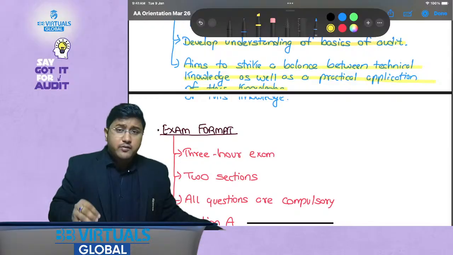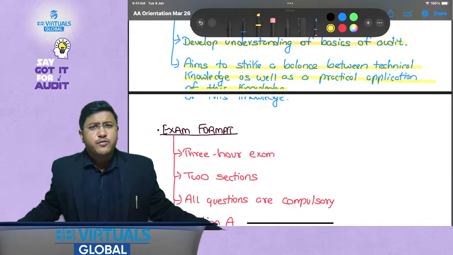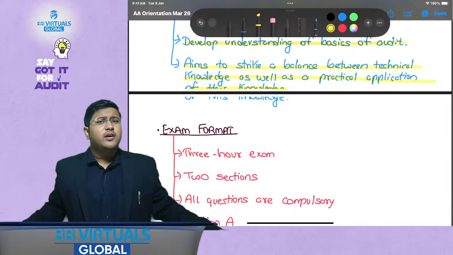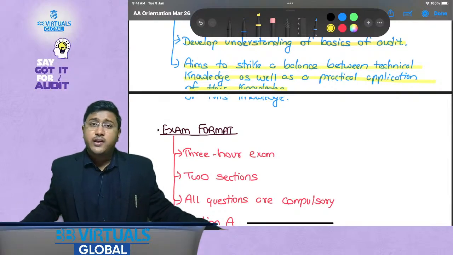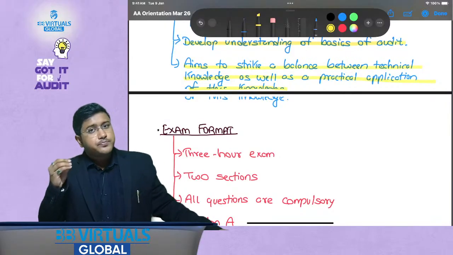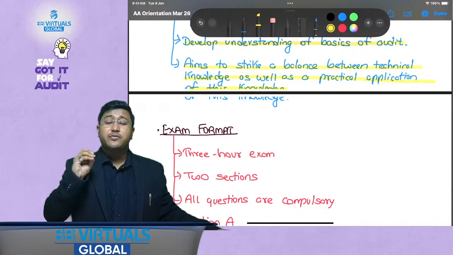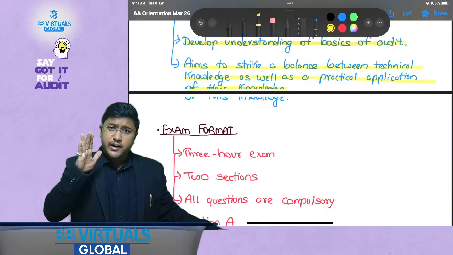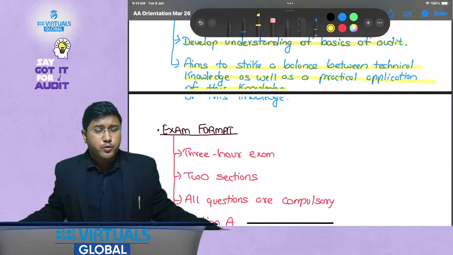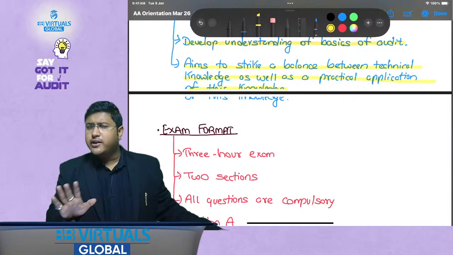Whatever we study here, you will be able to apply it. Therefore, when you go to the ACCA careers option, most of the jobs you will find are either in the accounting domain, which is the FR and SBR domain, or in the audit domain, which is the AA and AAA domain. That is why it is very important. I understand that all other subjects are also important, but AA is generally followed by the book without any assumption.